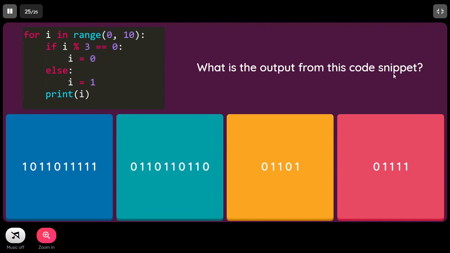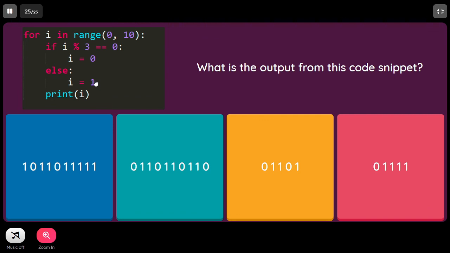What is the output of this code snippet? For i in range of 0 comma 10, if i percent 3 double equal to 0, i equals 0, else i equals 1, and then we are printing that i. It's very simple. This particular loop will be running from 0 to 9, so 10 will not be inclusive. Whenever that particular value leaves remainder 0 when divided by 3, it will print 0, otherwise 1.